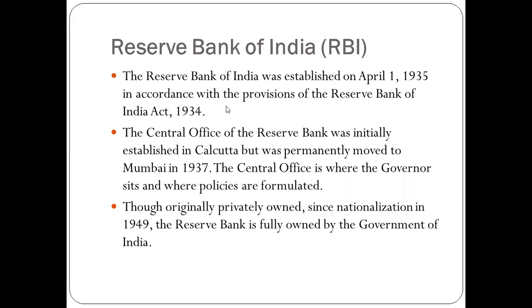I mean, this act was passed in 1934, but actually this organization started working in 1935. The central office of the RBI was initially established in Calcutta but was permanently moved to Mumbai in 1937. The main office is now in Mumbai, where the governor sits and where policies are formulated. In this office, the governor sits and redefines the policies and maintains the rules and regulations of the RBI.